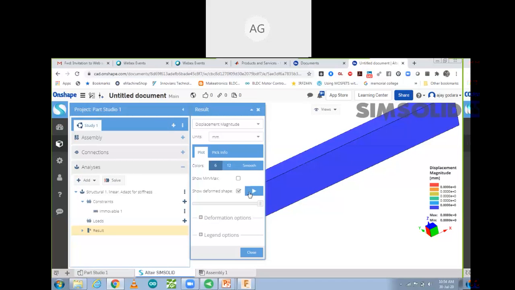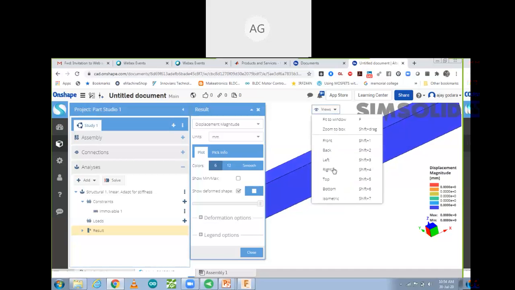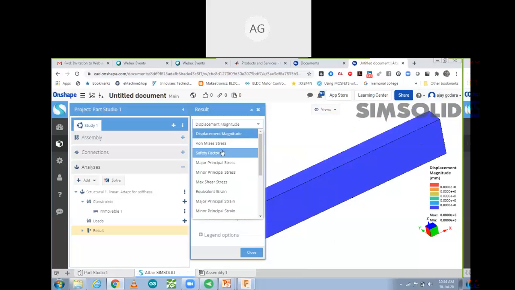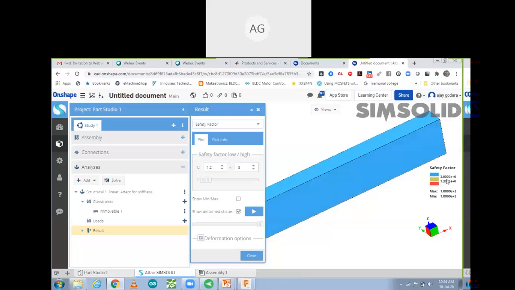Now you can see, so the deformation shape, this one is my shape over here. आपका ये result है यहाँ पे, so you can see displacement magnitude and you can see different views over here. So fit to window, stop it. So then displacement, अगर आपको force देखना है, factor of safety देखना है, that you can see with this. So this one is factor of safety कि आपका कहाँ पे आ रहा है. This one is maximum and minimum. So आपका ये maximum और ये minimum है factor of safety जो इस component से आ रहा है. So that you can simulate it also. आप इसे simulate में animation के mode में भी देख सकते हैं.